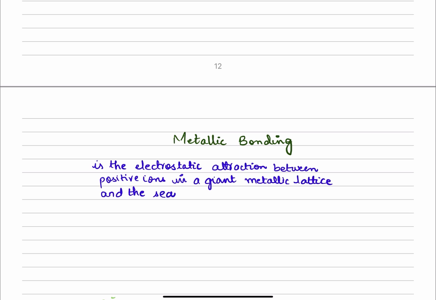This is the definition of metallic bonding and can show up in the exam. So you need to memorize this.